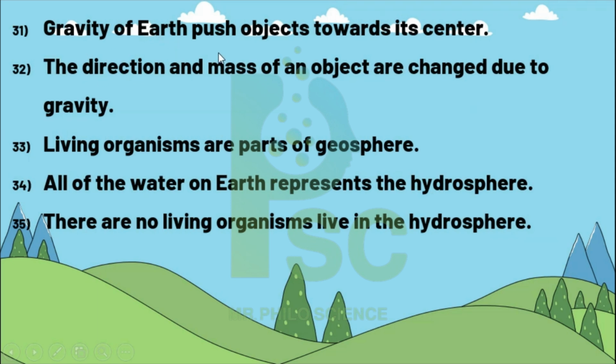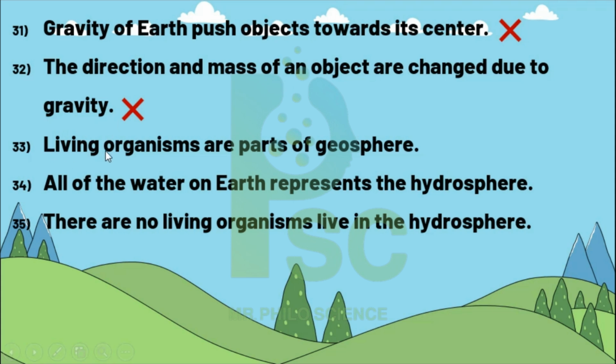The gravity of the earth pushes objects toward its center. Logically, the earth's gravity should pull, so the answer is false. 32. The direction and the mass of an object can be changed due to gravity. The direction yes, but the mass, no. The mass is not changed by gravity.